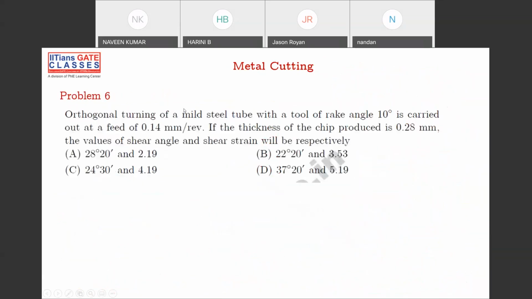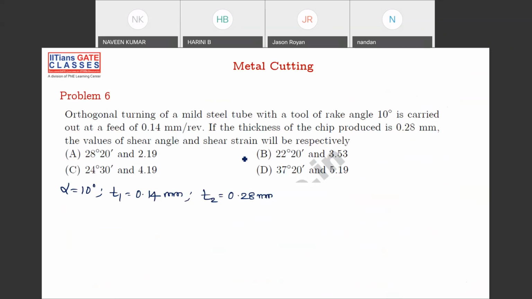Okay, good. So this is a simple formula based question. If you want, you can solve. What it is trying to ask is this. Orthogonal turning of mild steel tube with rake angle 10. So what is given? Please write what is given. Rake angle 10 degrees. And then it is carried out at a feed. I told you feed can be written as T1, right? So T1 is equal to 0.14 mm, and the thickness of the chip produced, T2, is 0.28.